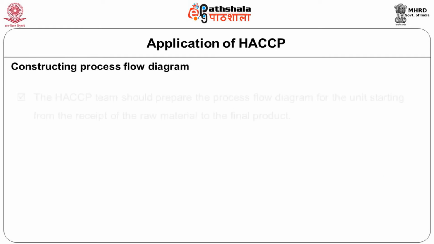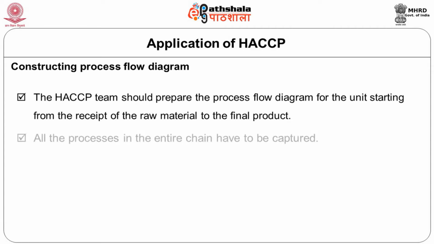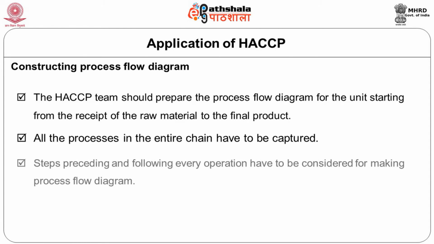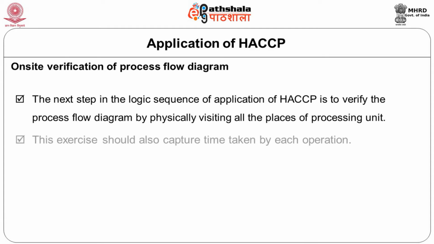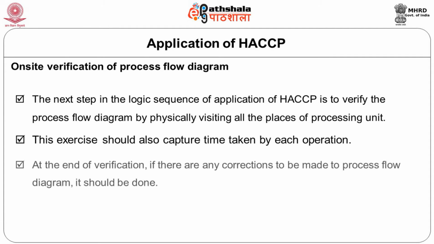Then we also have to have a constructive process flow diagram. That means you have to understand how your raw material is coming to your unit, how it is going through the entire system, and finally how it is coming out as your product. This entire sequence of events, if you put it in order, is called a process flow diagram. This has to be done within the lab or within the unit, and once you have that done properly, then you check whether what you have drawn on your drawing table is okay with the actual.